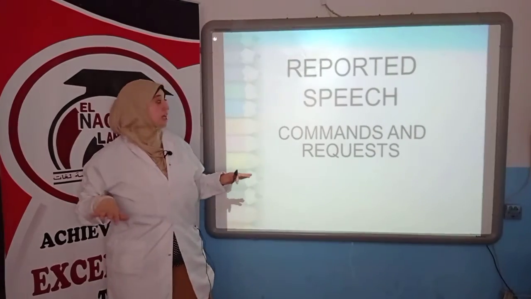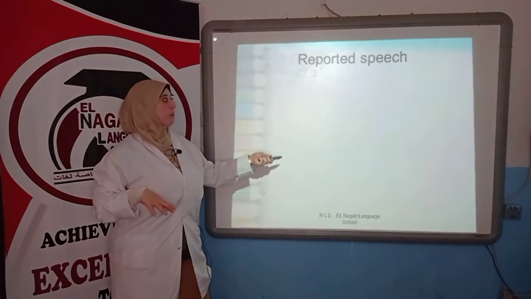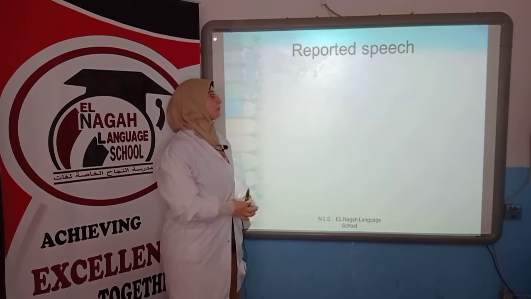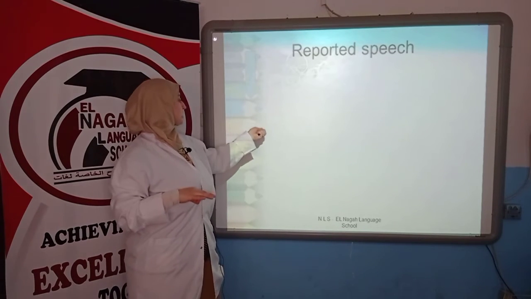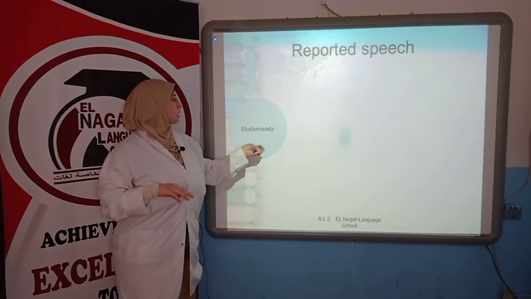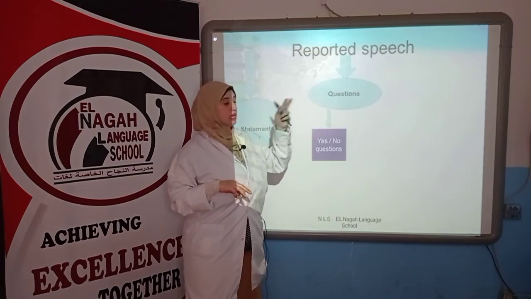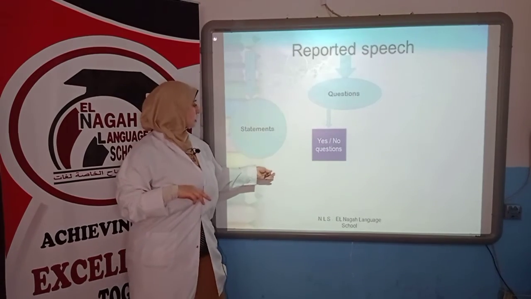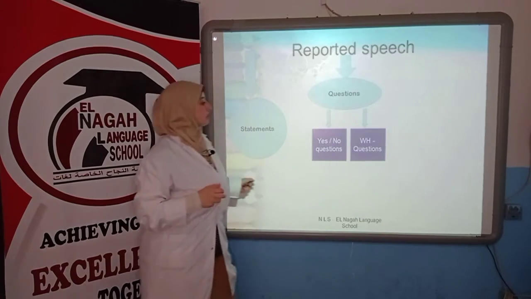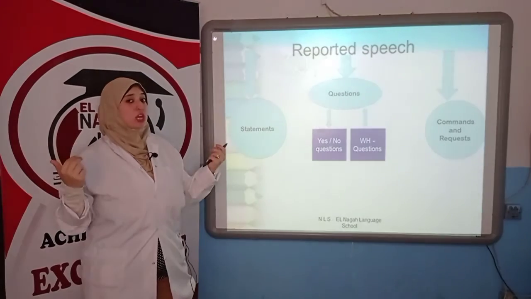The last one is reported speech, commands and requests. What is a command and what is a request? Let's have a quick revision. So, reported speech, 3 types of sentences. The first one is statements. The second one is questions. The third one is commands and requests. Questions, yes-no questions and WH questions. The last one will be commands and requests.